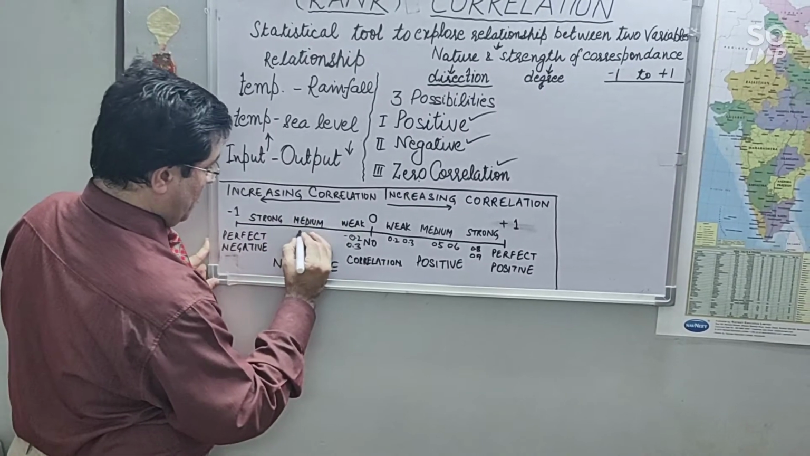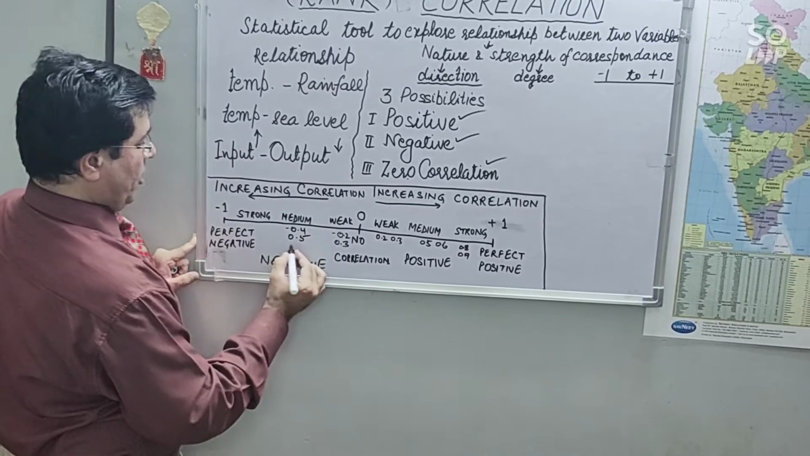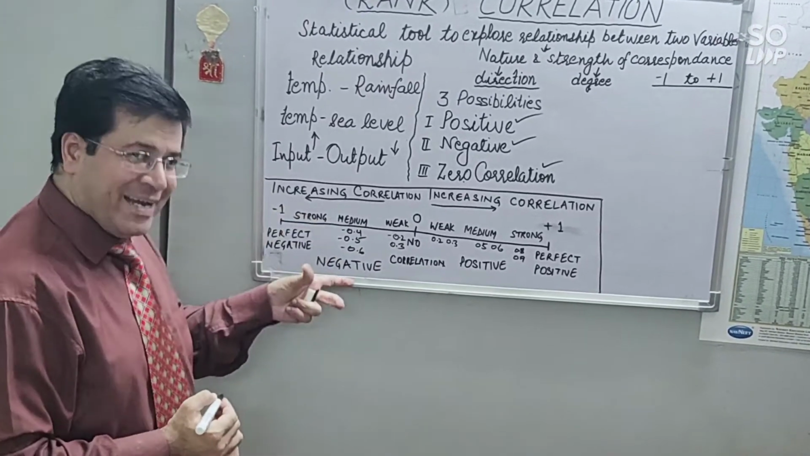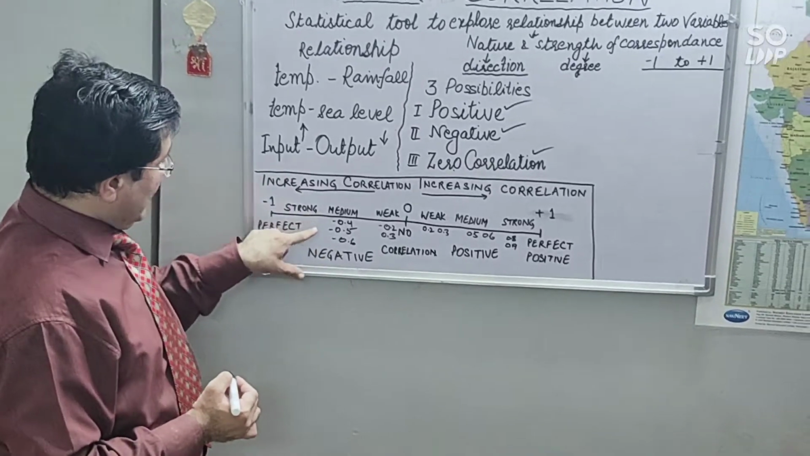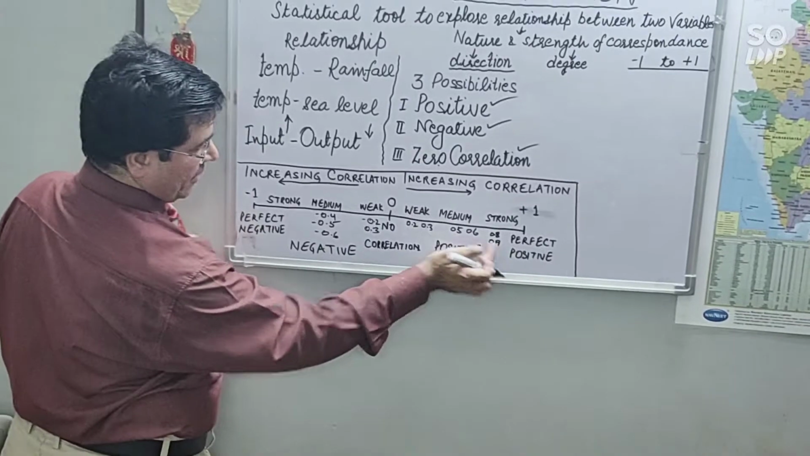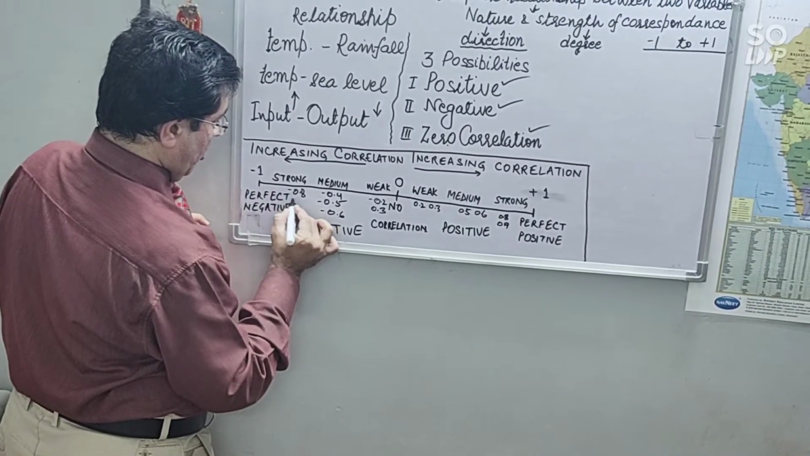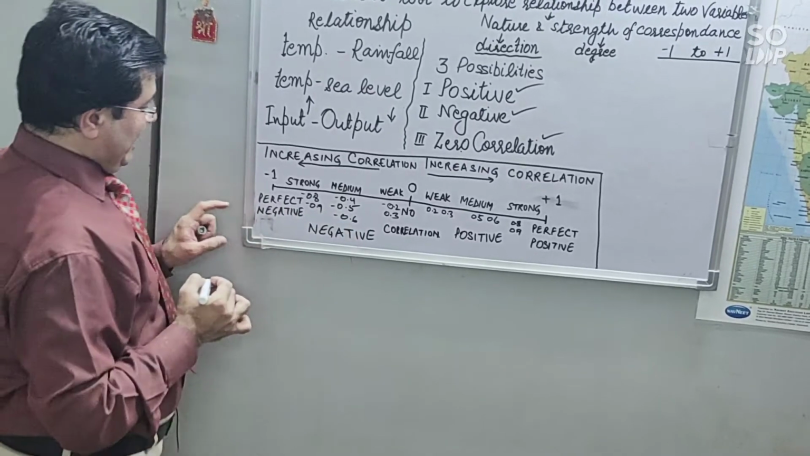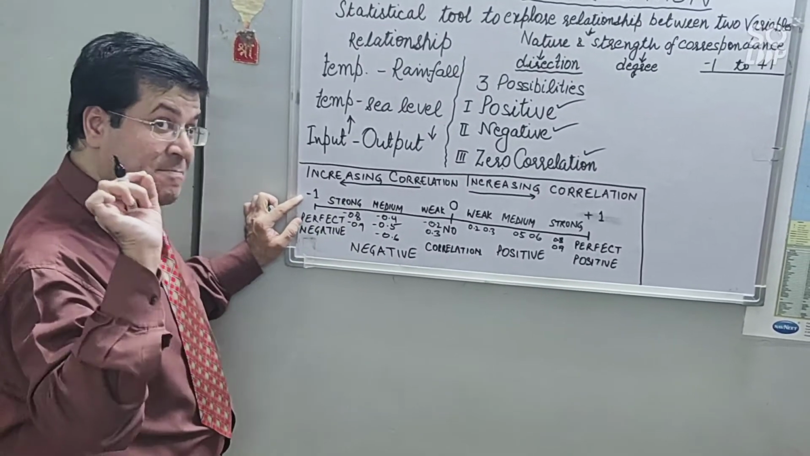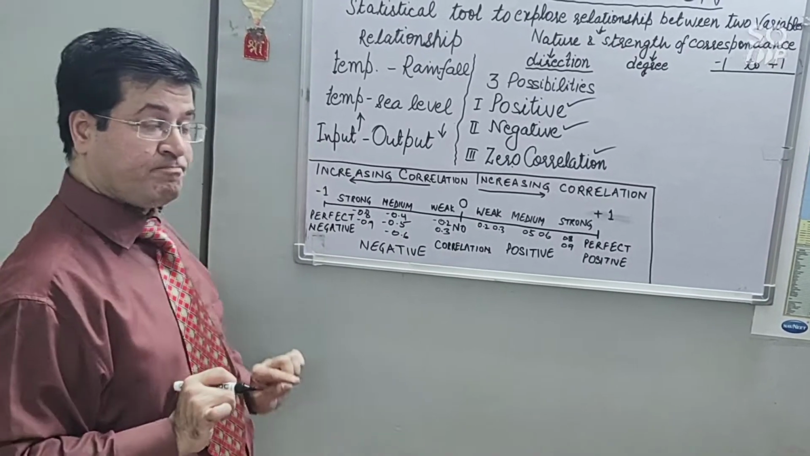When the value is minus 0.4 or minus 0.5 or minus 0.6, it is moderate or medium negative correlation. And in the same manner, when the value is minus 0.8 or minus 0.9, it is strong negative correlation. And when it is exactly minus 1, it is perfect negative correlation.